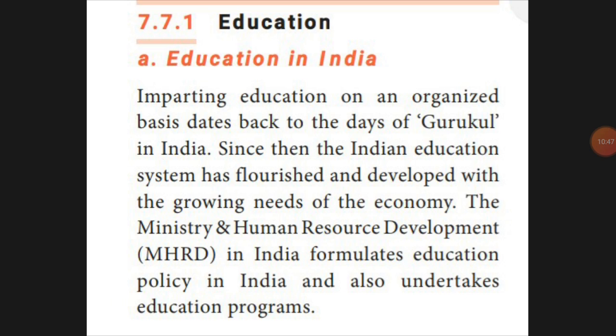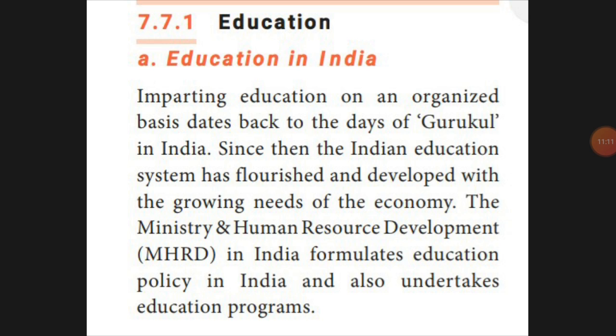First, Indian education, that is Gurukul, we'll say Gurukul. From the beginning, the king period, and after independence we have seen so many changes. But after that, the Indian education system was fully controlled and developed by the Ministry of Human Resource Development, the MHRD.